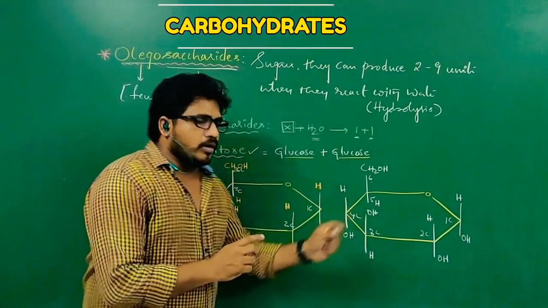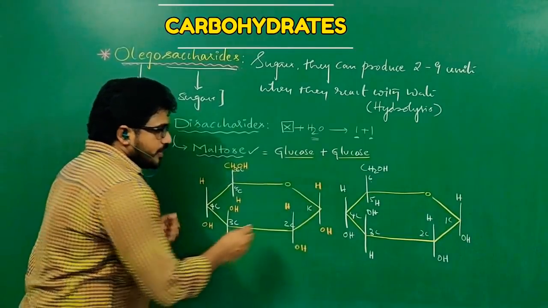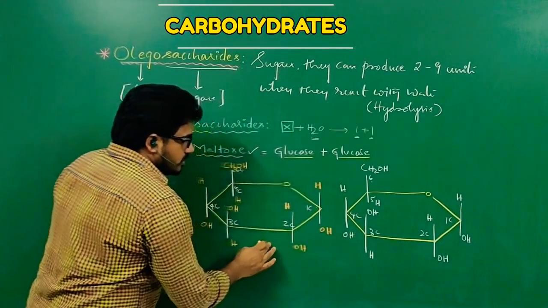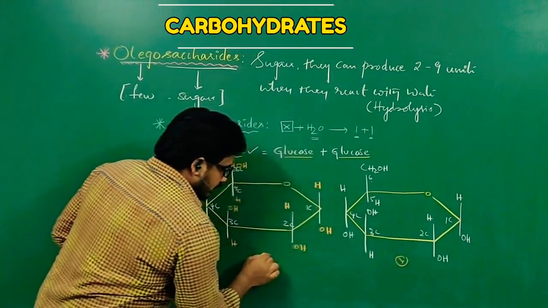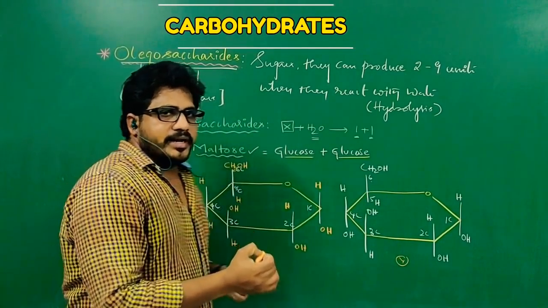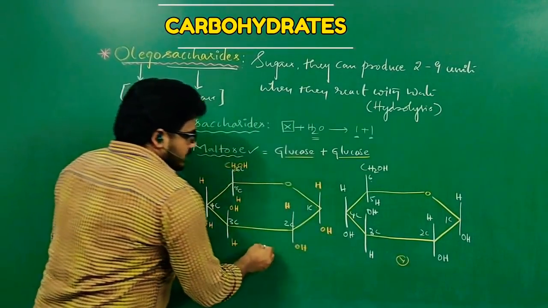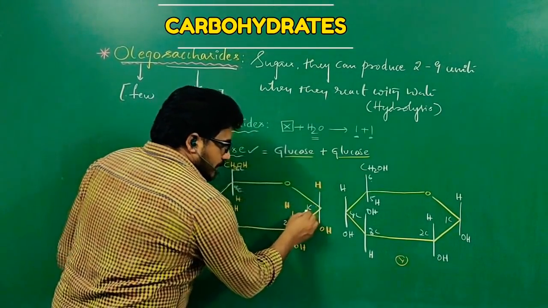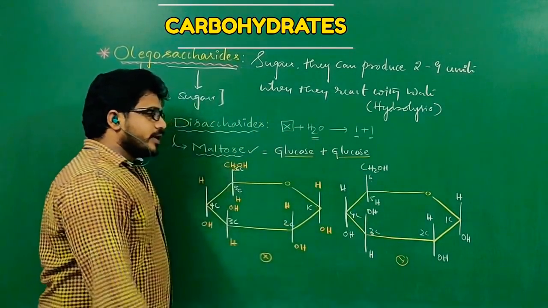When these two glucose molecules come closer, to the adjacent side, just observe: suppose this is X and this is Y. So both are glucose molecules. For better understanding, I took X and Y entities. The first carbon of glucose molecule X is closer to the fourth carbon of glucose molecule Y, isn't it?